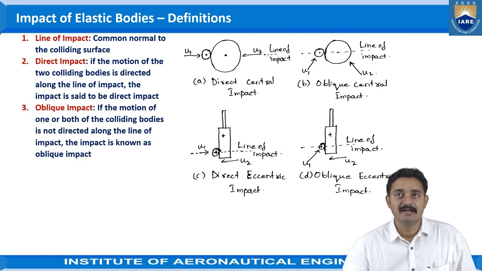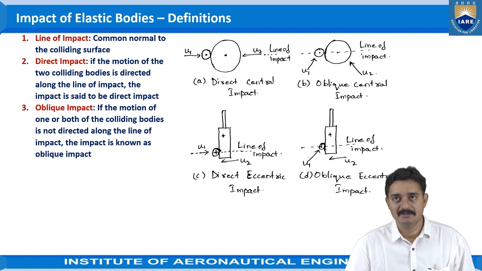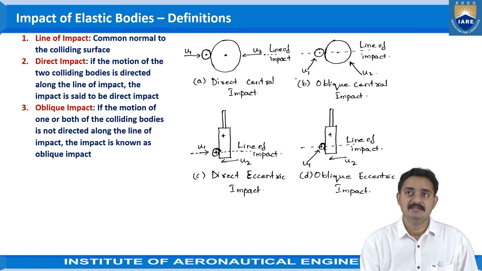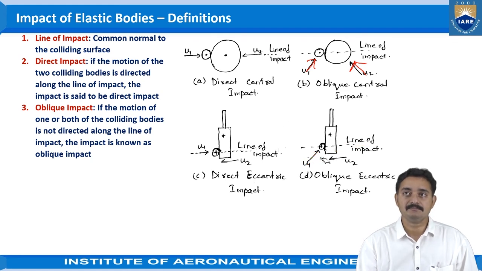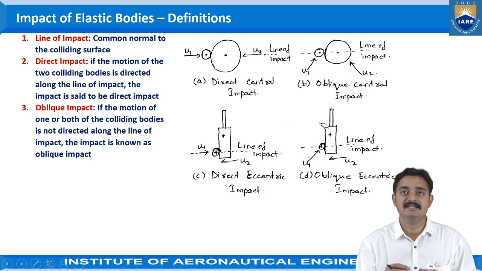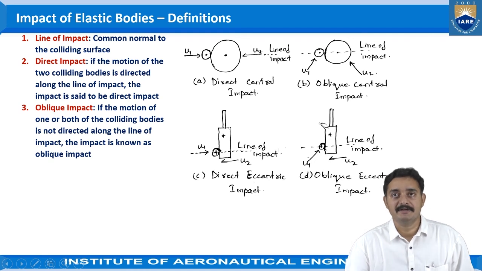Then the oblique impact. If the motion of one or both of the colliding bodies is not directed along the line of impact, the impact is known as oblique impact. As discussed, here the directions are not along the line of impact. Okay, here also the direction is different than the line of impact. So in these cases, we can say it is the oblique impact.